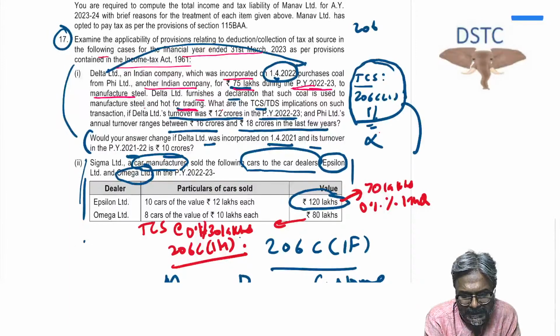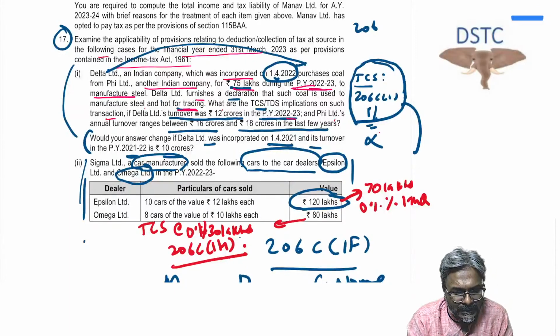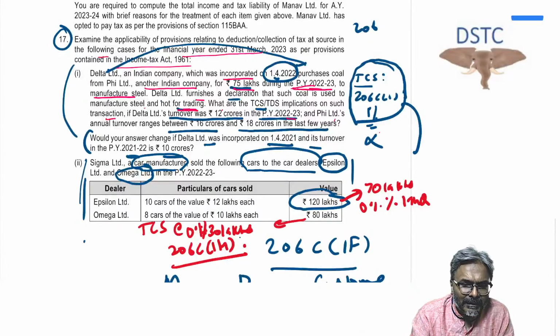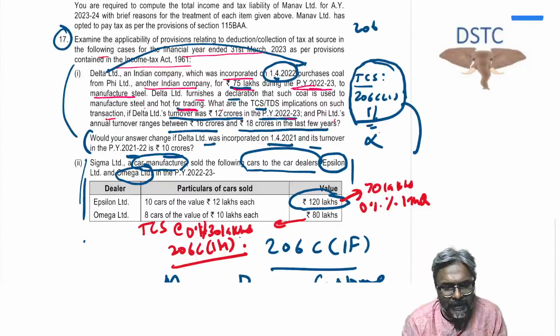What are the TCS and TDS implications on such a transaction if Delta Limited's turnover was 12 crores in the previous year 22-23 and Phi Limited's annual turnover ranges from 16 crores and 18 crores respectively? So students, Delta Limited is a buyer and Phi Limited is a seller.